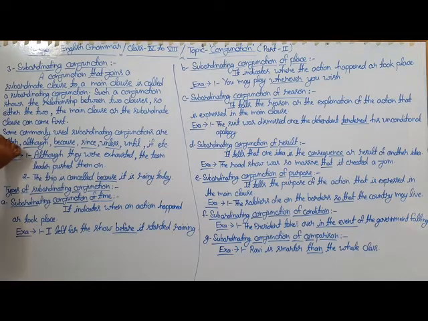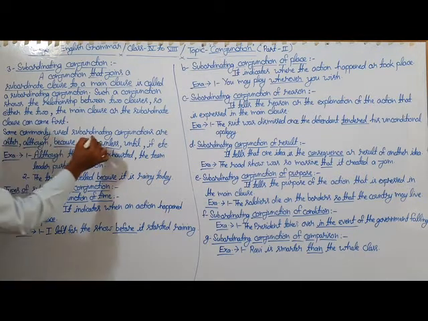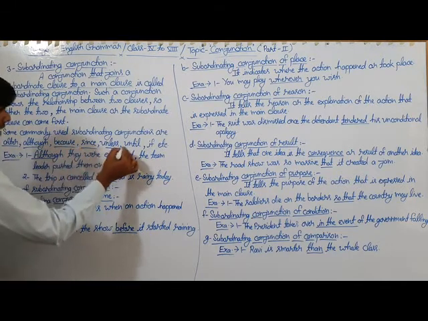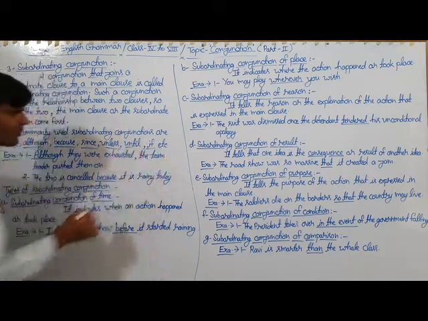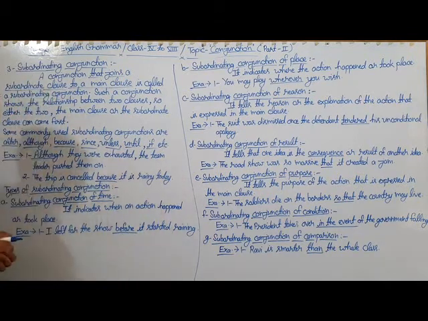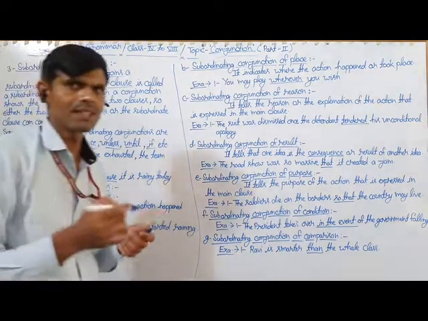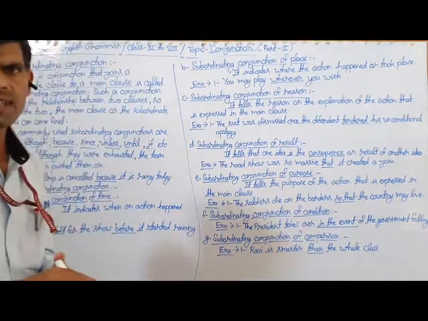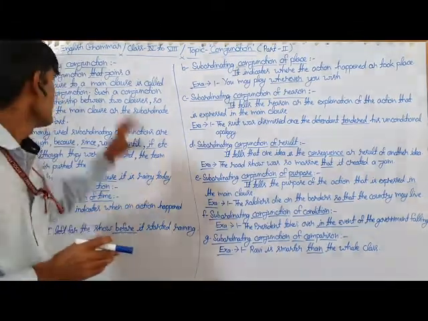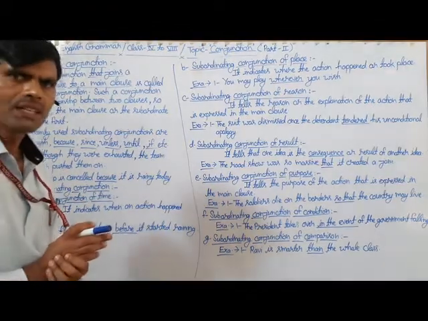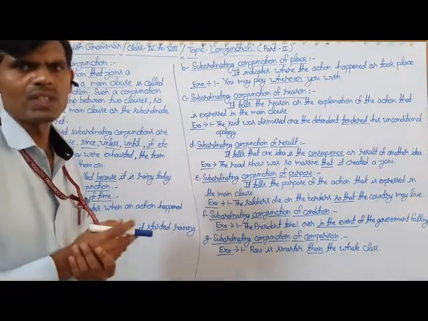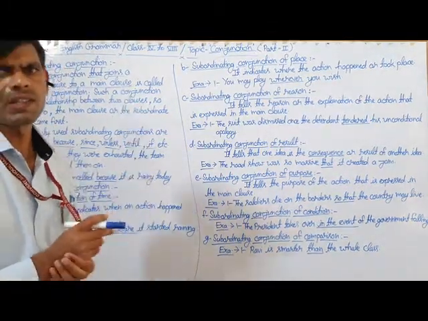The next point: some commonly used subordinating conjunctions are after, although, because, since, unless, until, if, so that, etc. So students, you can say that a conjunction which joins a subordinate clause to a main clause in the sentence is called a subordinating conjunction, and it always shows the relationship between two clauses or sentences.